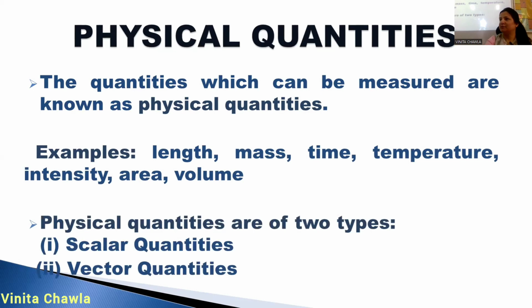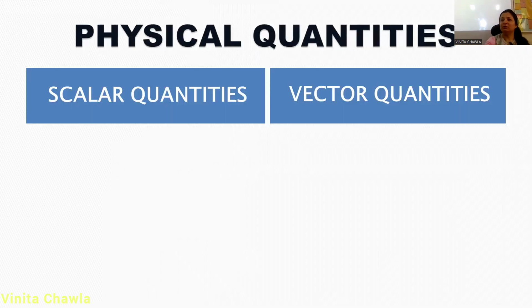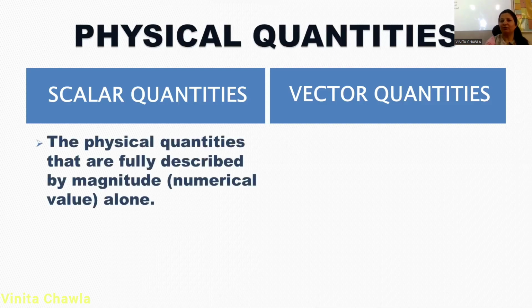There are two types of physical quantity. One is scalar quantity and the second is vector quantity. You can make your notes. Scalar quantities are those which have only magnitude and do not have direction; they are described by their magnitude only, by the numerical value only.